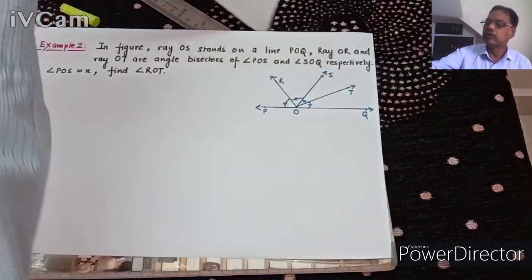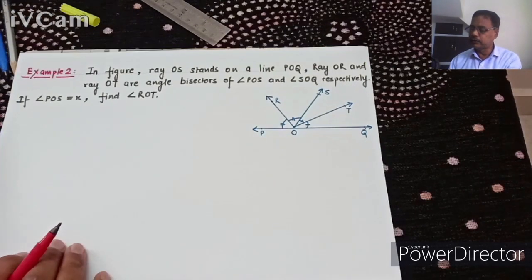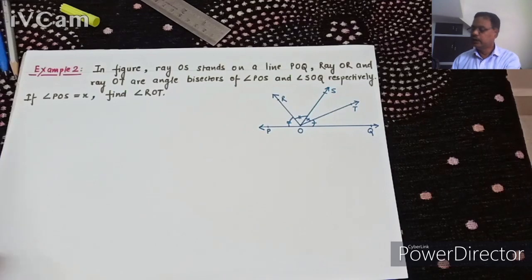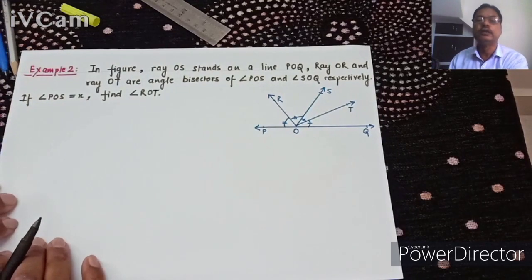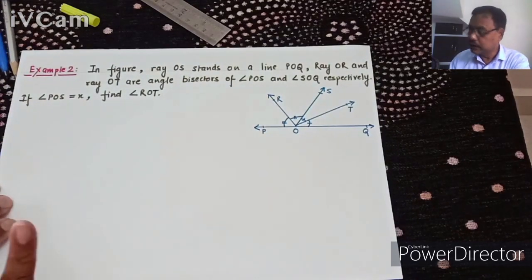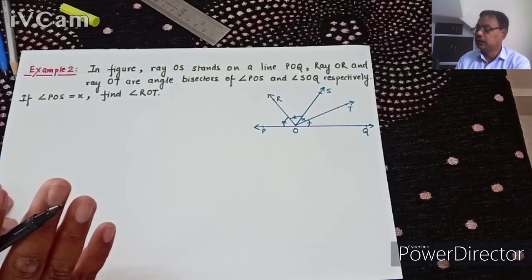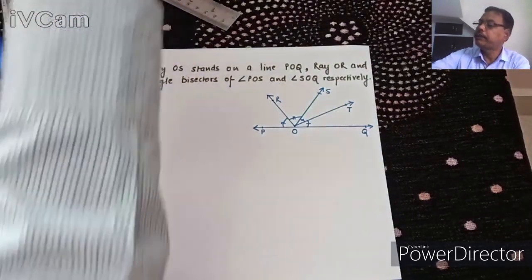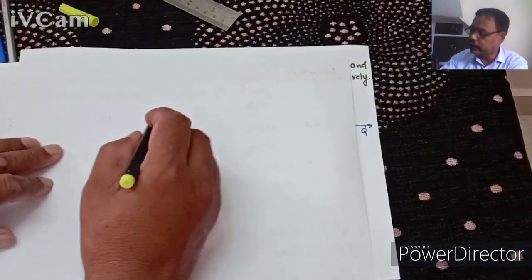Understand? Now we are coming to the next example, example number 2. Let us come to example number 2, we are going to solve it. The same property we shall use, linear pair. Linear pair, we have already told you, the sum of adjacent angles is 180 degree.